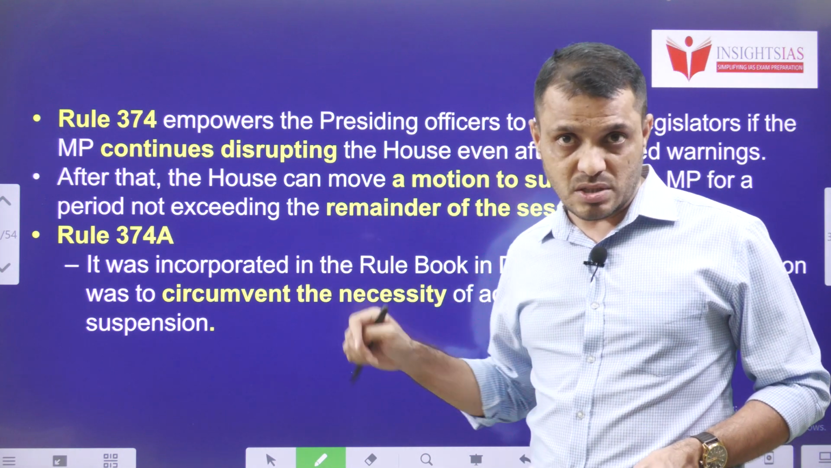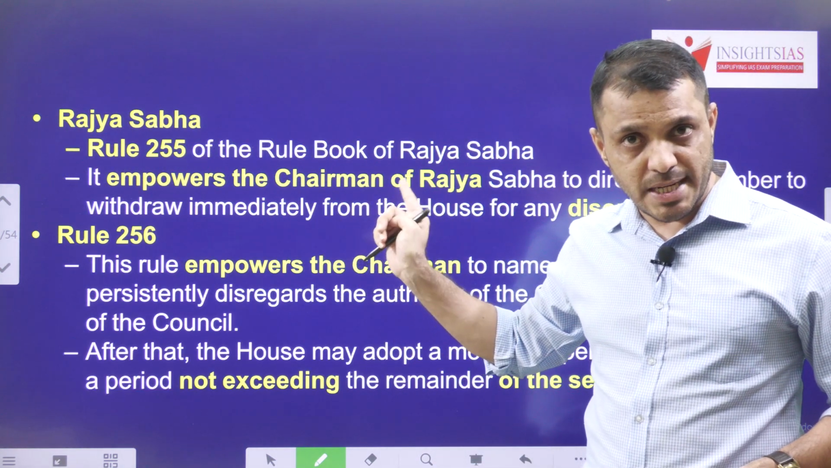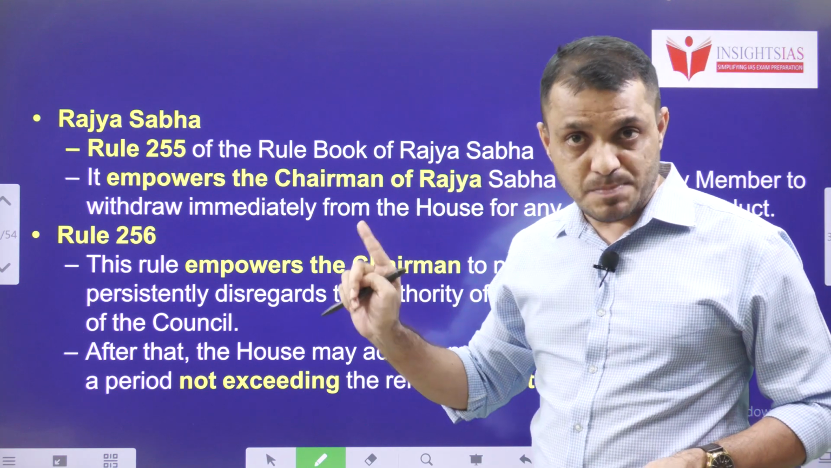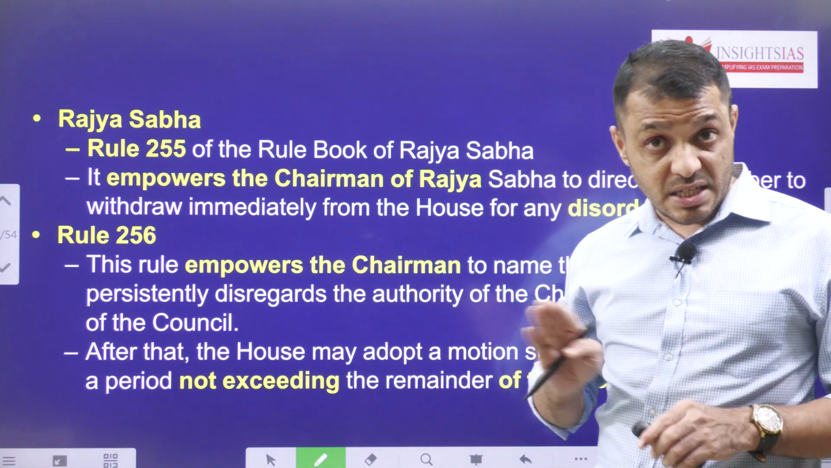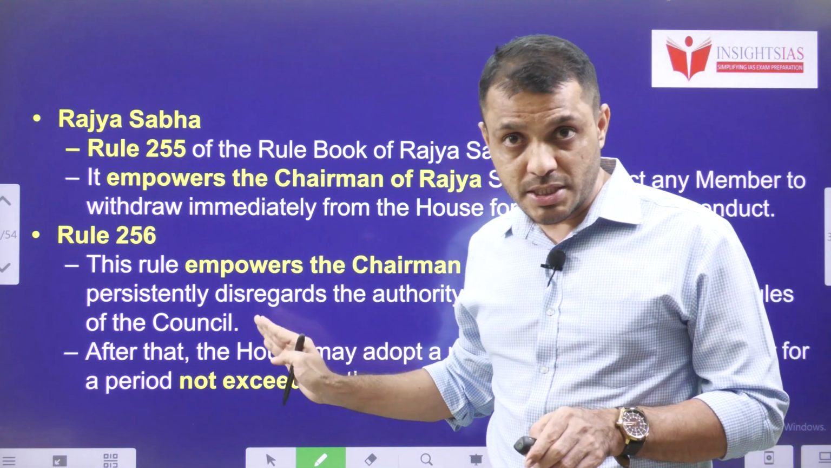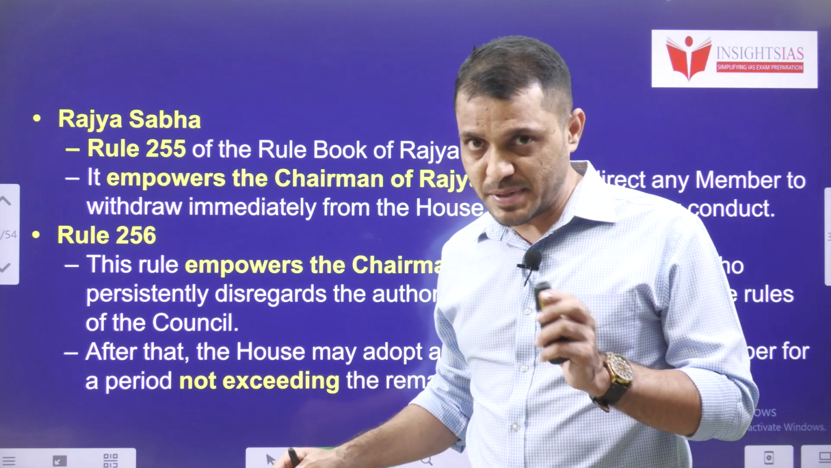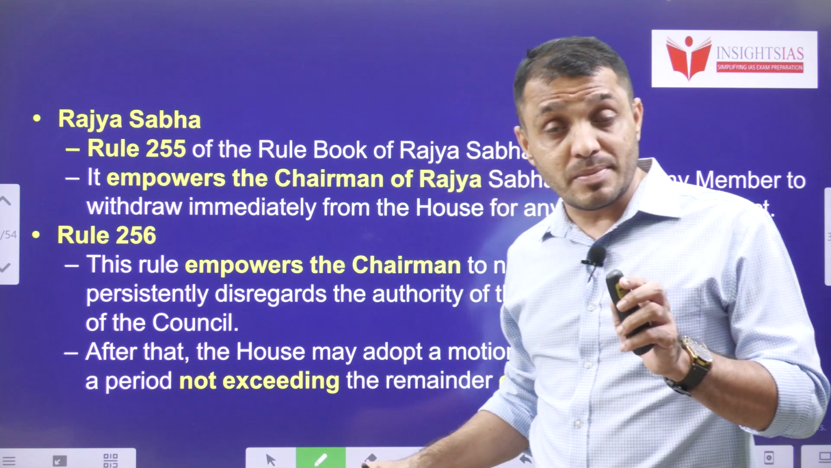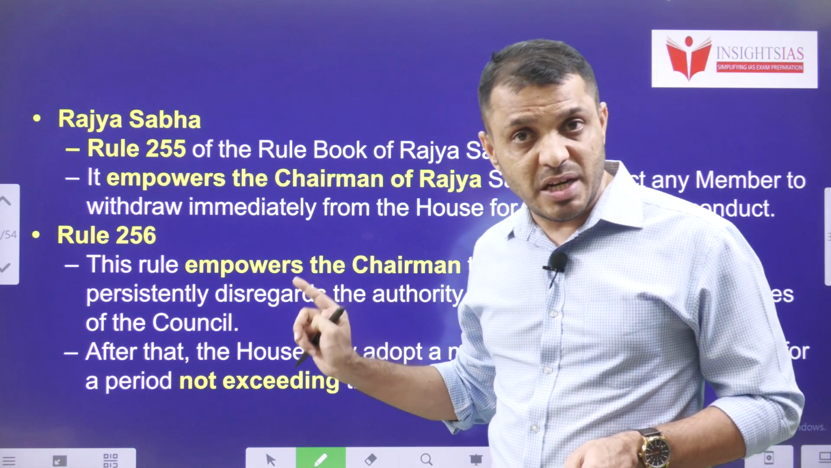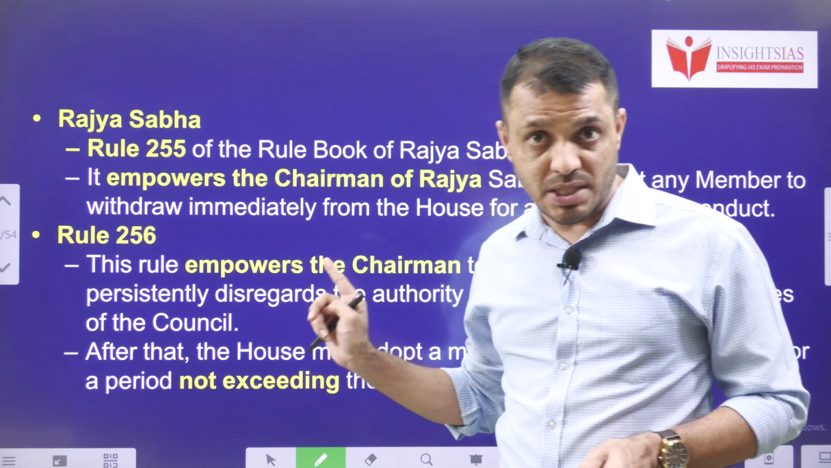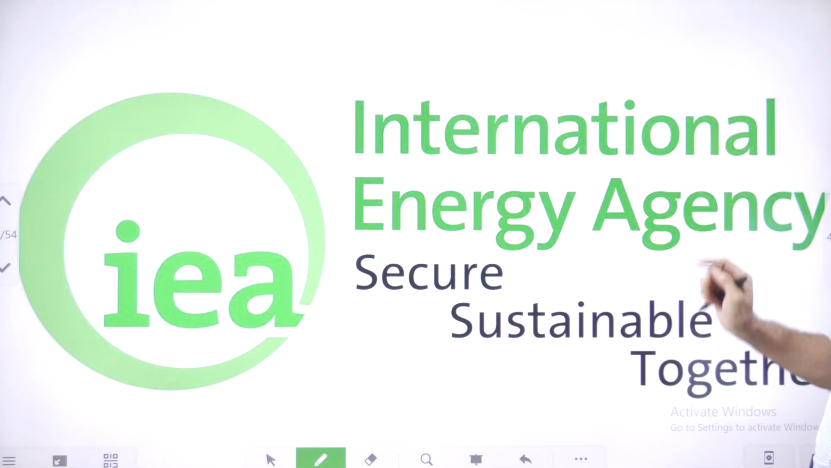This is about the Lok Sabha. Regarding the Rajya Sabha, rule 255 empowers the presiding officer of the Rajya Sabha to suspend a member for the rest of the day, whereas rule 256 suspends the member for the rest of the session. Here, a motion has to be introduced. Without introduction of the motion, the presiding officer of the Rajya Sabha cannot suspend the member. That means, unlike the Lok Sabha, there is no such provision in the Rajya Sabha. In the Rajya Sabha, you can suspend a member for the entire session only by introducing the motion. Next one, International Energy Agency.